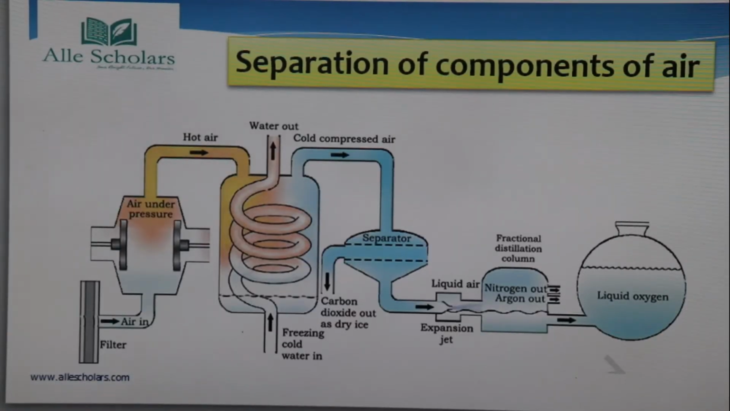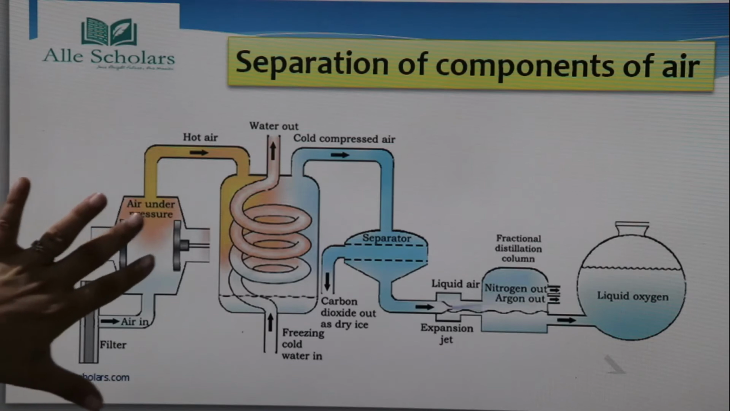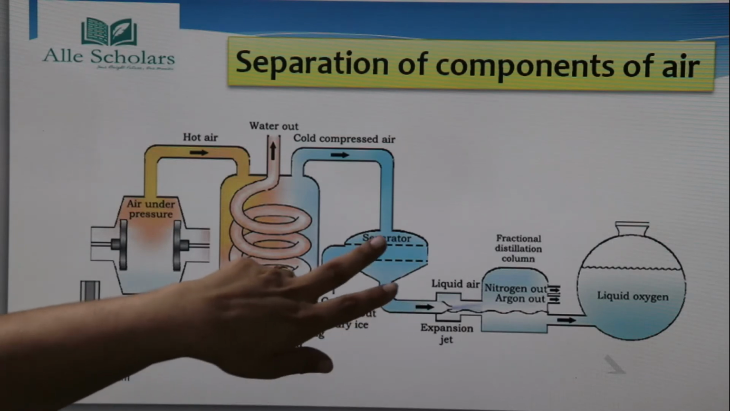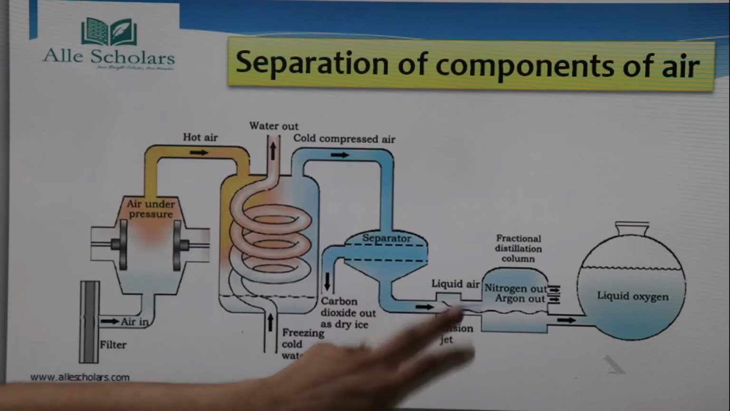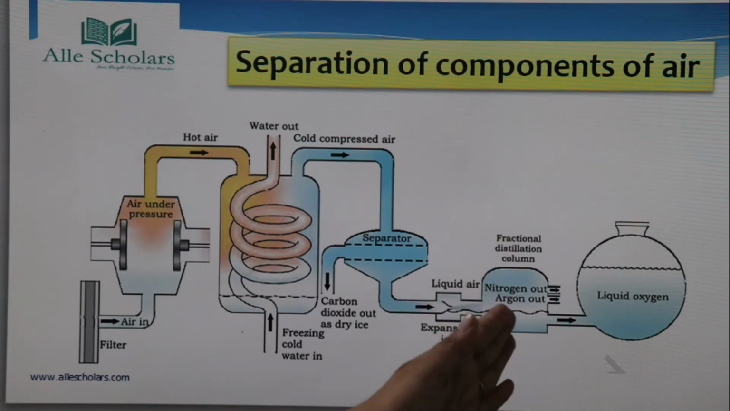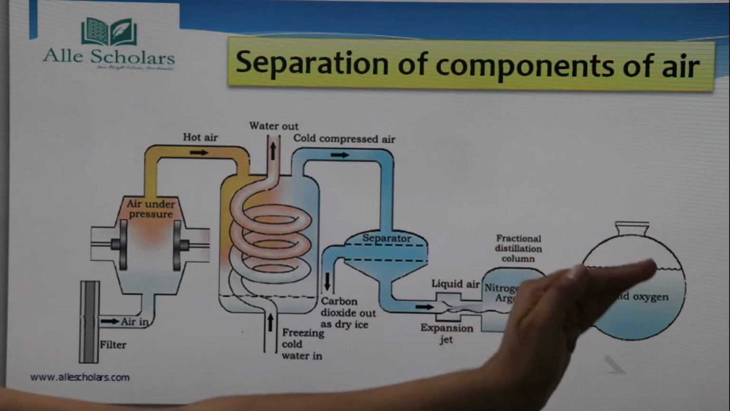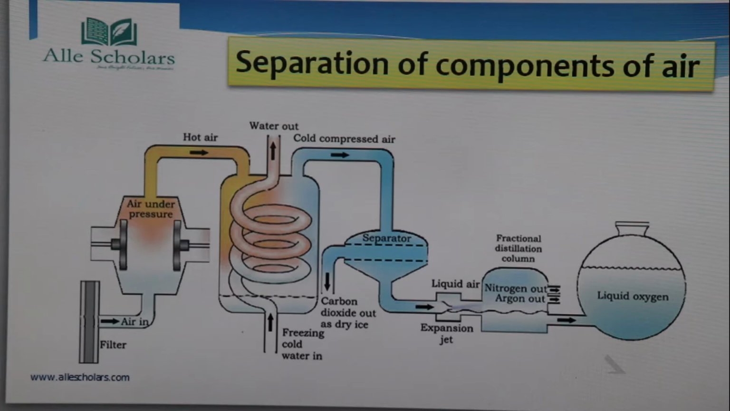So students, let's see now the separation of components of air. First I will tell you the main parts. Here you can see there is a filter attached. Then there is a compressor, then a freezing unit, a separator, an expansion jet, and the fractional distillation column, where fractional distillation takes place, and this is the place where the oxygen is collected.